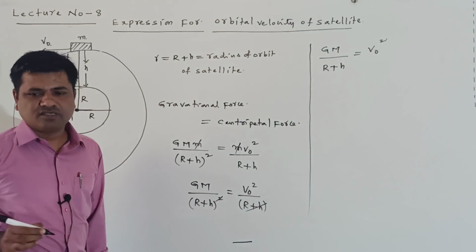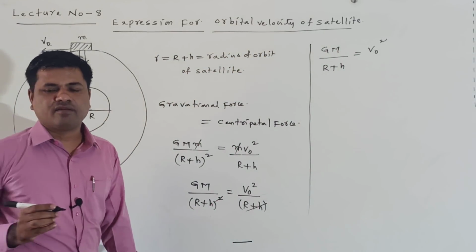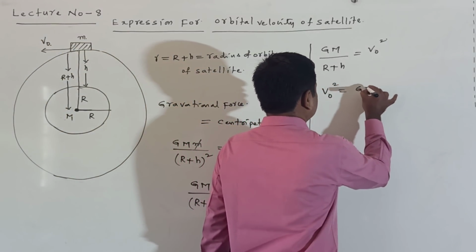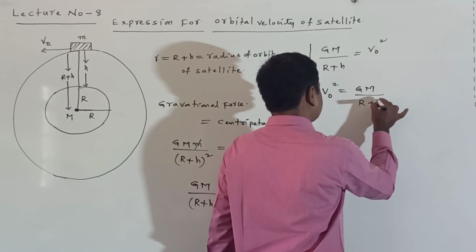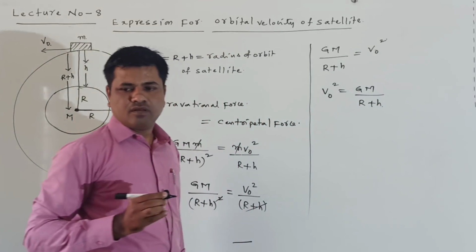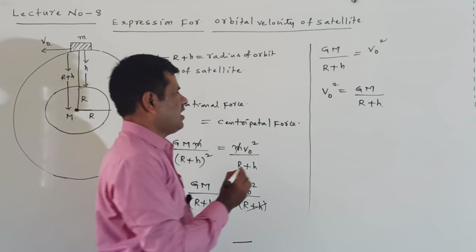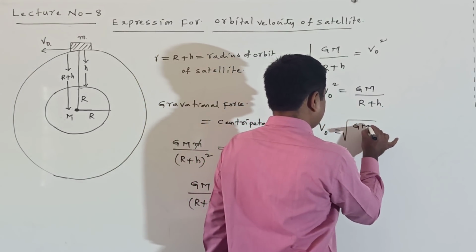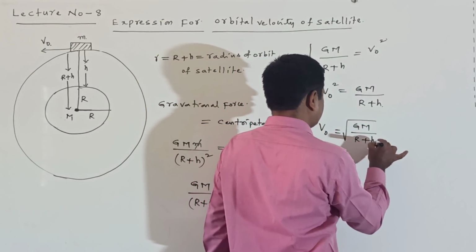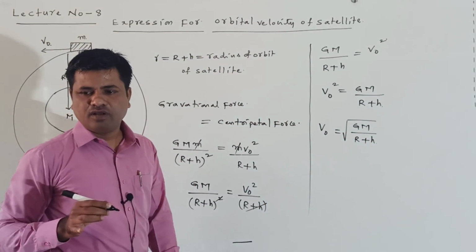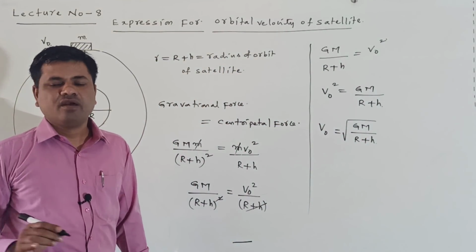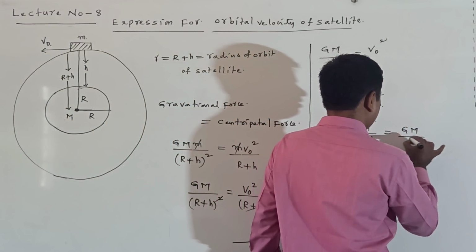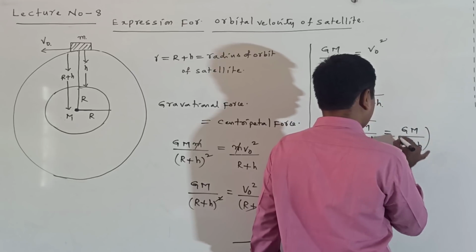From this, v naught square is equal to GM by R plus h, or v naught is equal to under root of GM by R plus h, or another way, GM by R plus h whole power of 1 by 2.